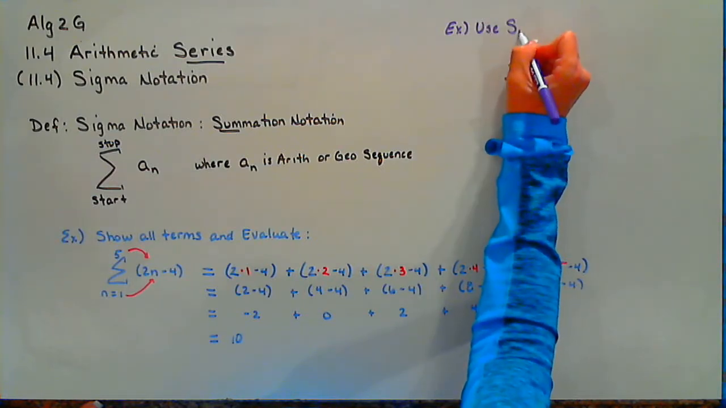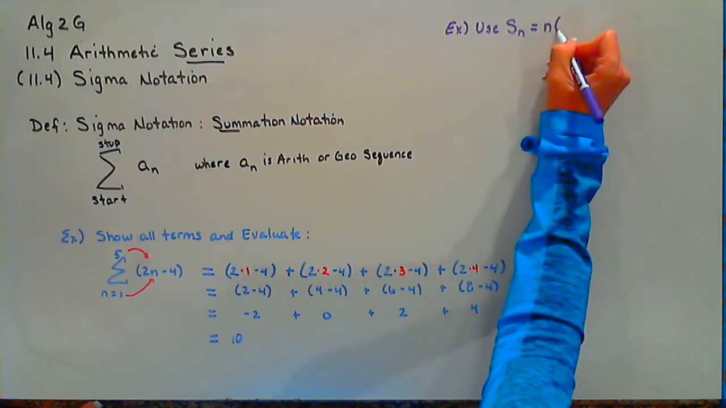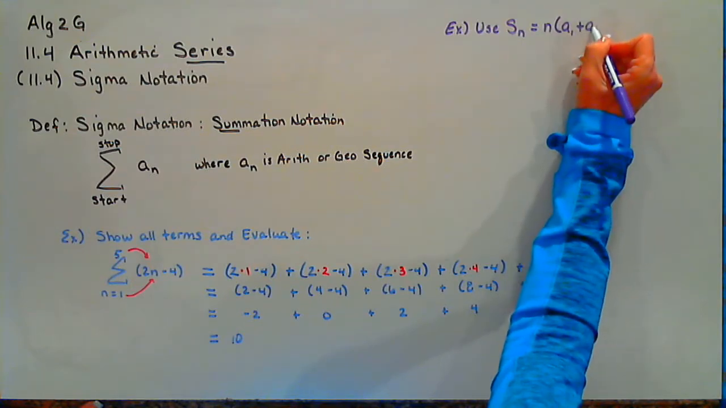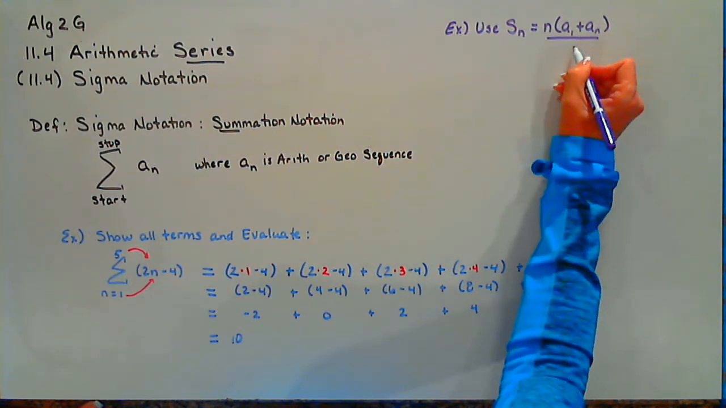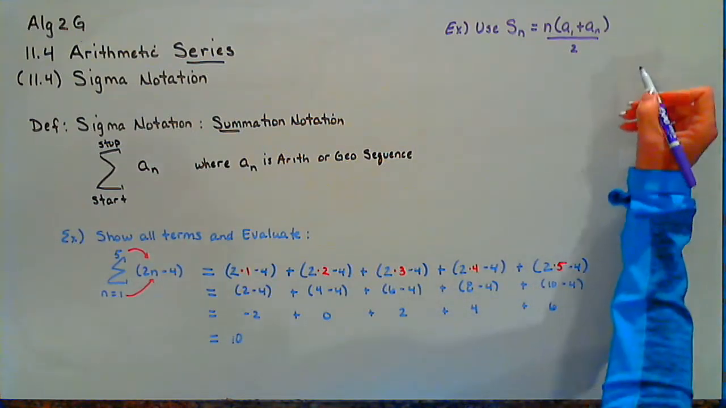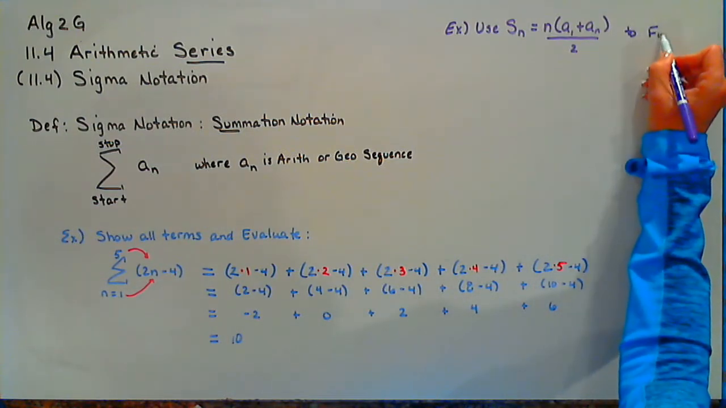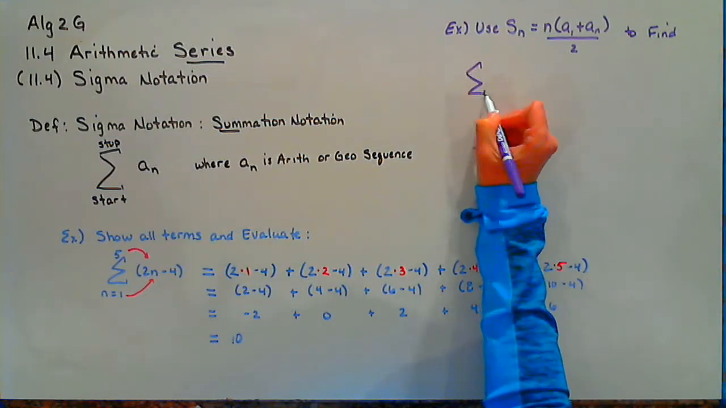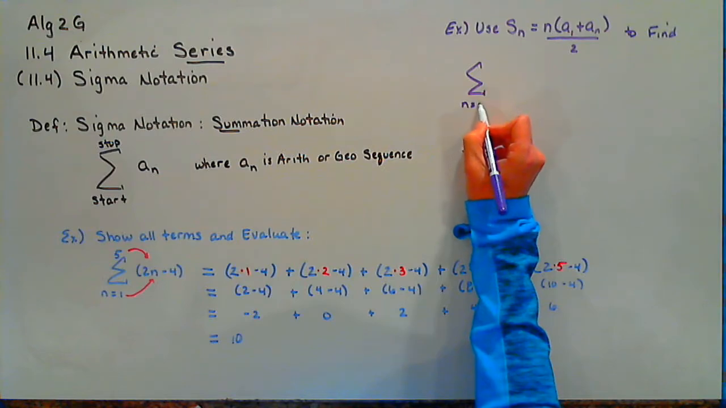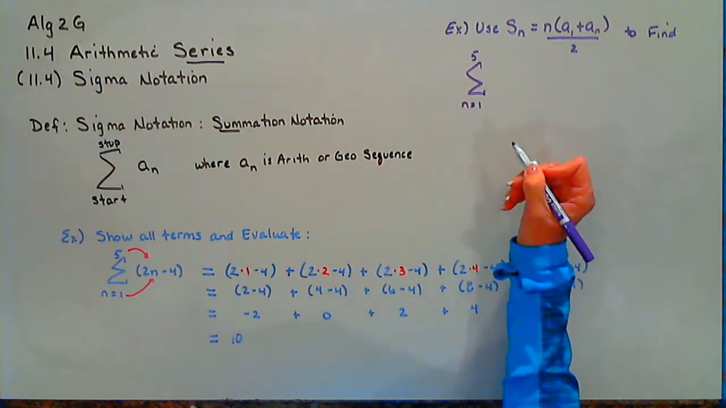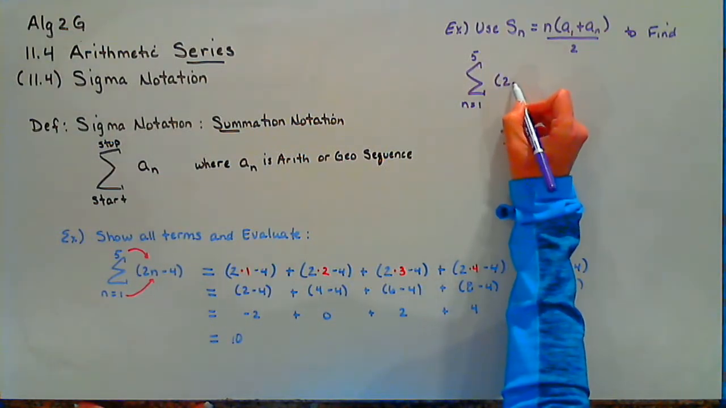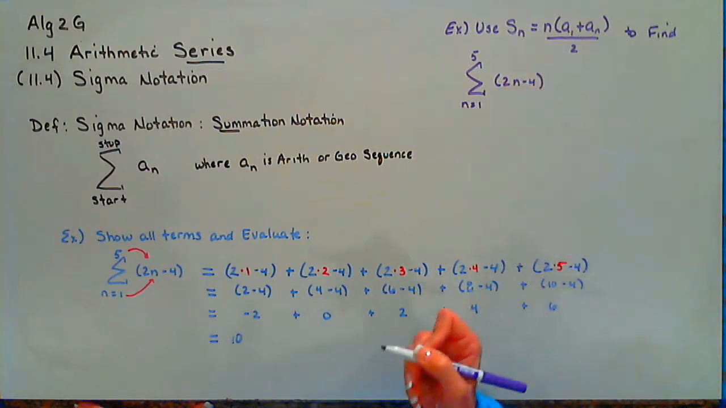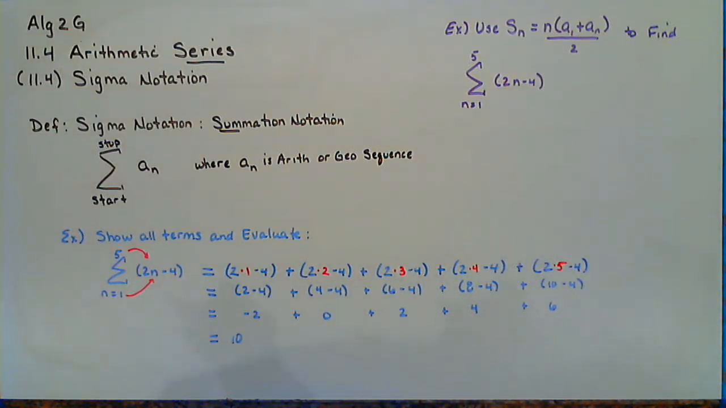Use our S sub n equals n times (a sub 1 plus a sub n, the last term) over 2, to find the exact same problem: sigma, n goes from 1 to 5, of 2n minus 4. So this time I'm going to use the formula given in the section we just did.